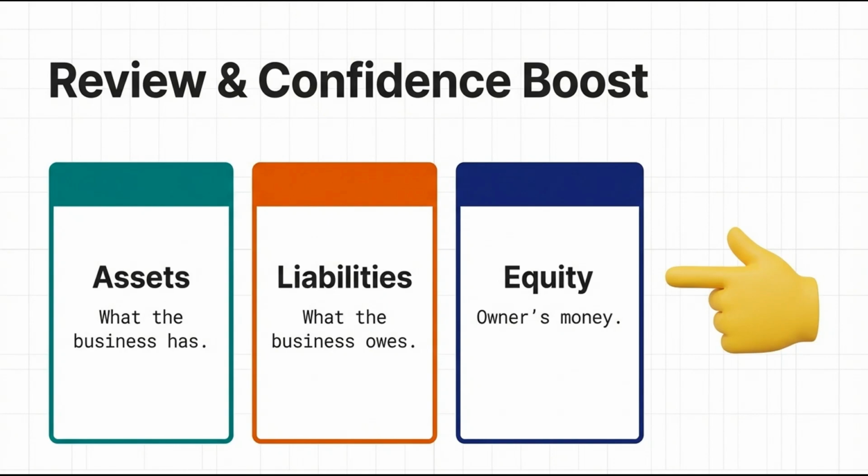Let's recap quickly to make sure you have got it. Here we have studied the three terms of the accounting equation, that is assets, liabilities and equity. Assets, what the business has, liabilities, what the business owes, and equity, the owner's money. If you can categorize every item into one of these three buckets, you have mastered the basics of accounting.